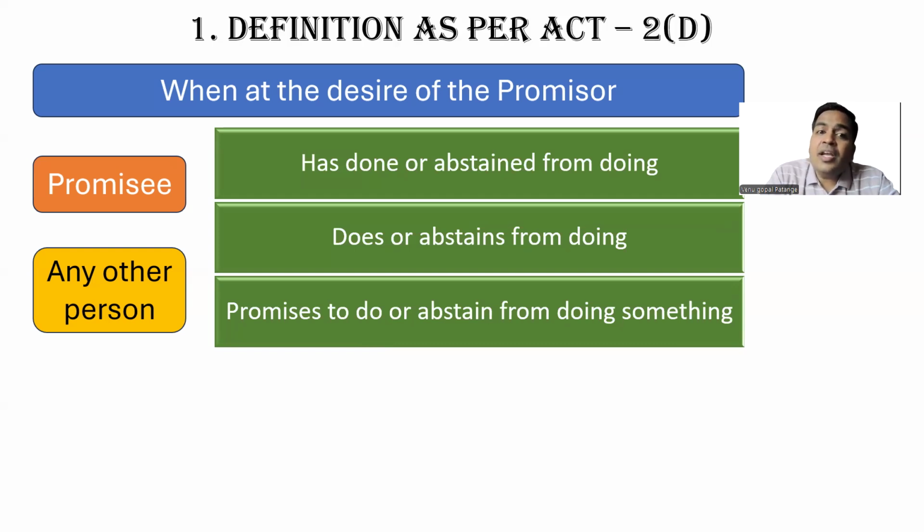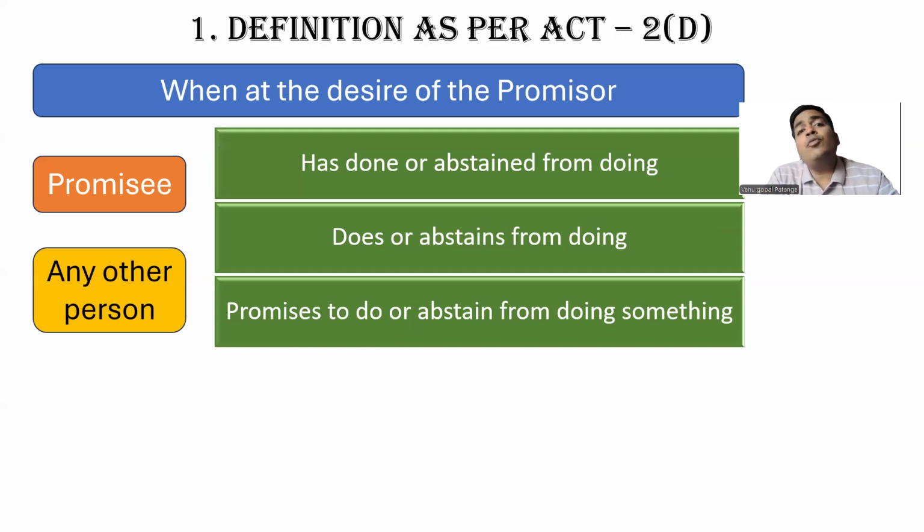Let us continue the same example. A has already given advance. So at the desire of the promisor, at the desire of A, B has already paid the money. That is executed, which is past. Does or abstains is present. He wants to pay right now. All your trade on a real-time, instantaneous basis is present tense.